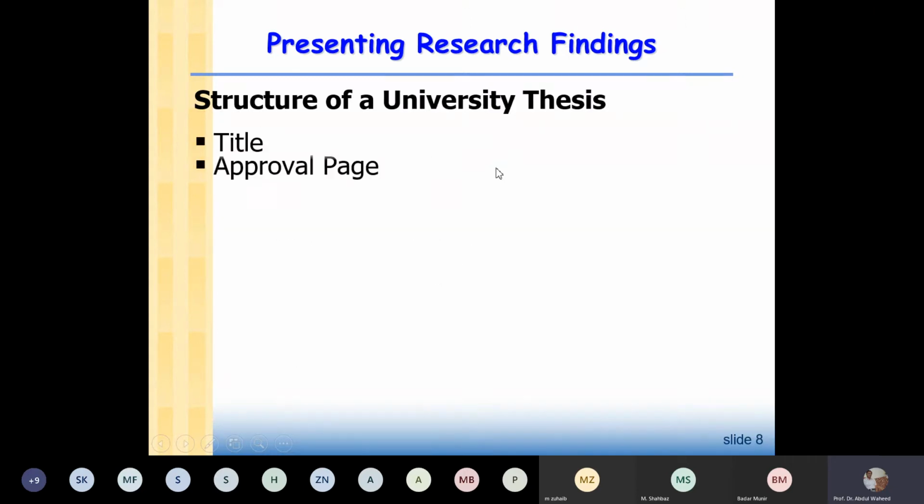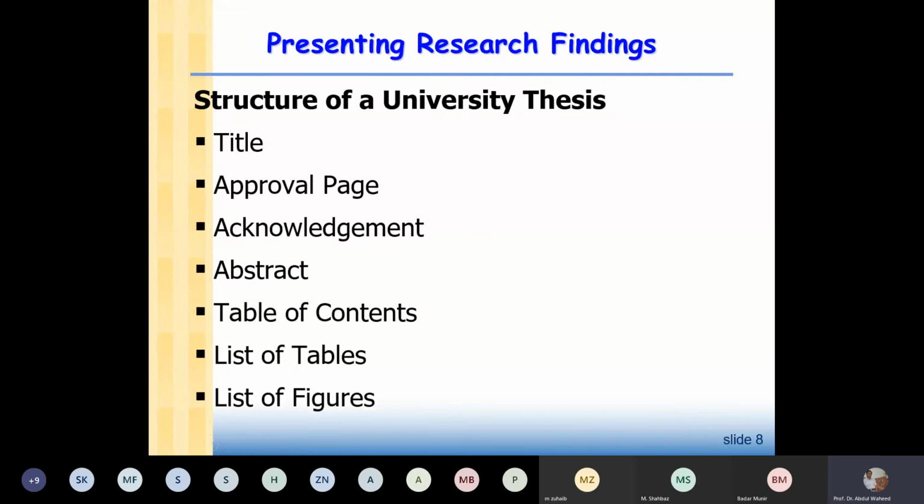Then we have the structure of a thesis. If after your MEF you want to continue your studies and do MPhil or PhD, this is the structure of a university thesis. In the thesis we have a title page, the cover page, and in the cover page you have the title, the name of the student, the name of the institution, all this, and then we have an approval page. Your research supervisor will approve your thesis, and that approval page is also there in the thesis.